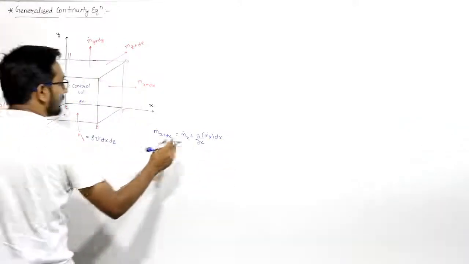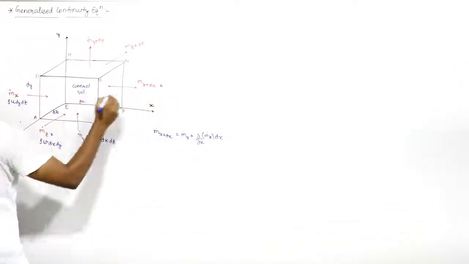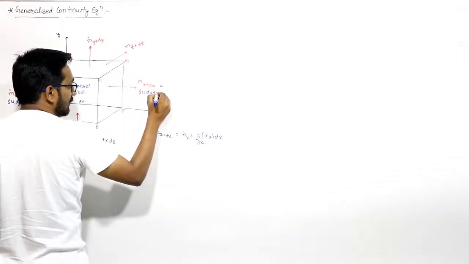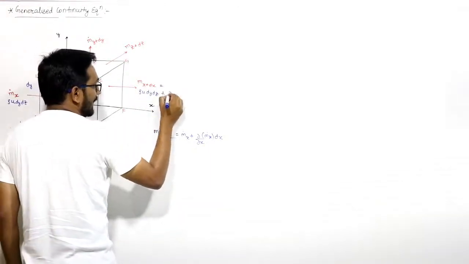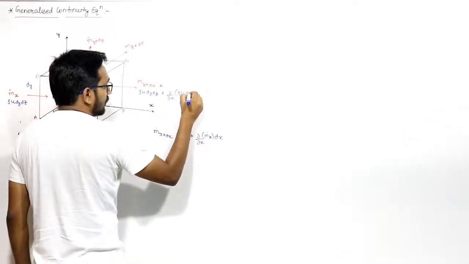This is a Taylor series. So now you can write here that m dot x plus dx will be equal to m dot x, that is rho u dy dz, plus del by del x of m dot x, that is rho u dy dz, into dx.